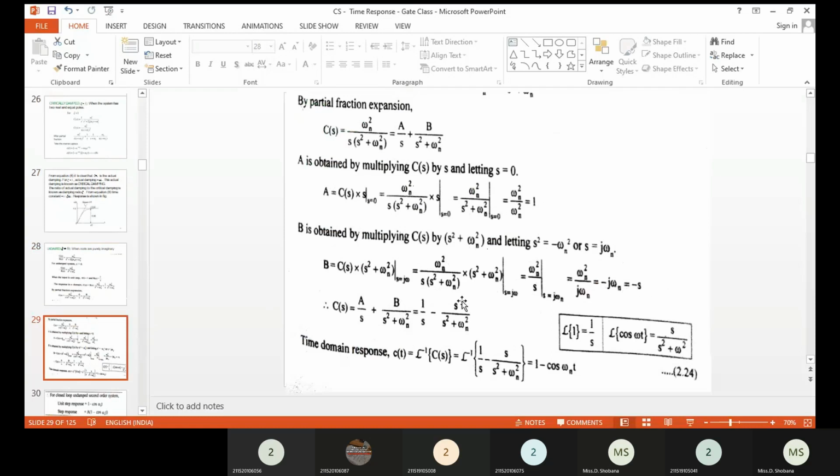So now you can substitute that. So 1 divided by s minus s divided by s square plus omega n whole square. Therefore, you can have the Laplace transform for this as cos of omega n into t. So that's why we are getting 1 minus cos omega n t. This is your response for the undamped case.